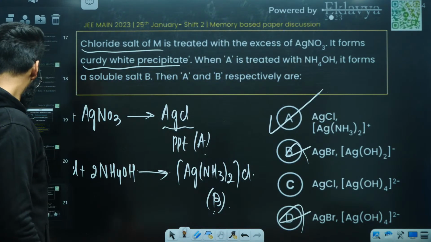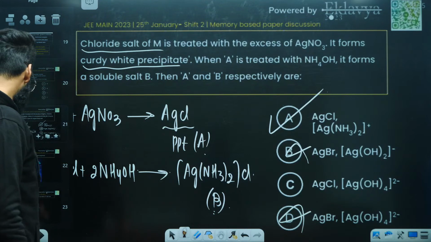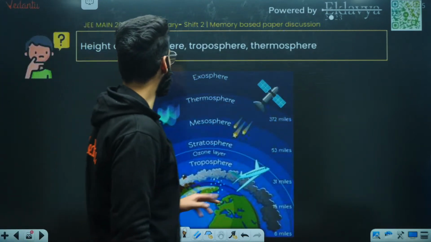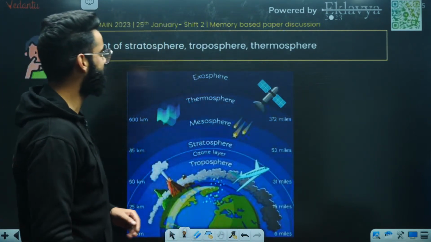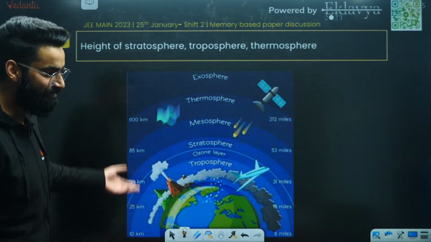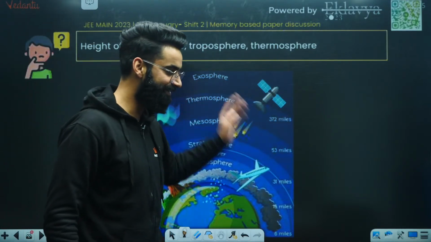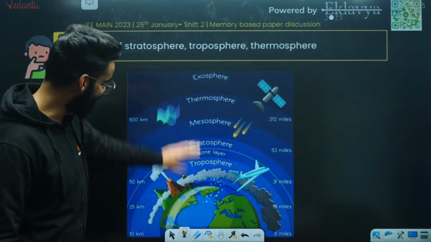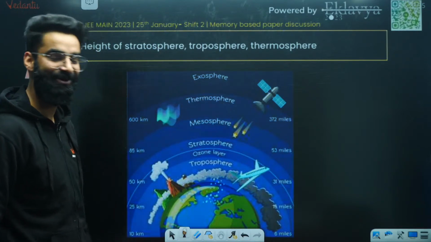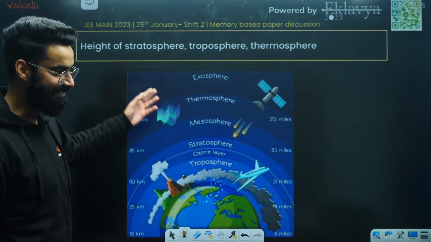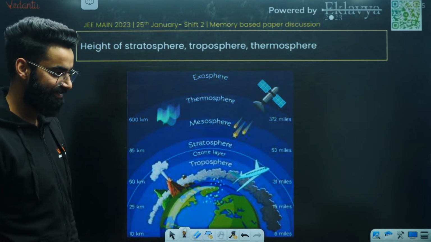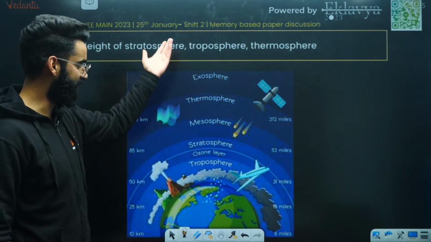All right, moving on to one more. Was this the question asked? Height of stratosphere, troposphere, thermosphere. This question has been asked many a times, related to these spheres, which I never remember. Many a times they ask these. So whatever the question was, accordingly, you'll answer your question.